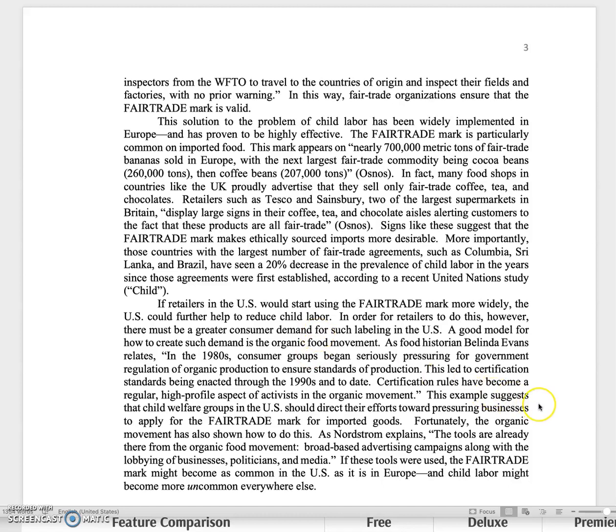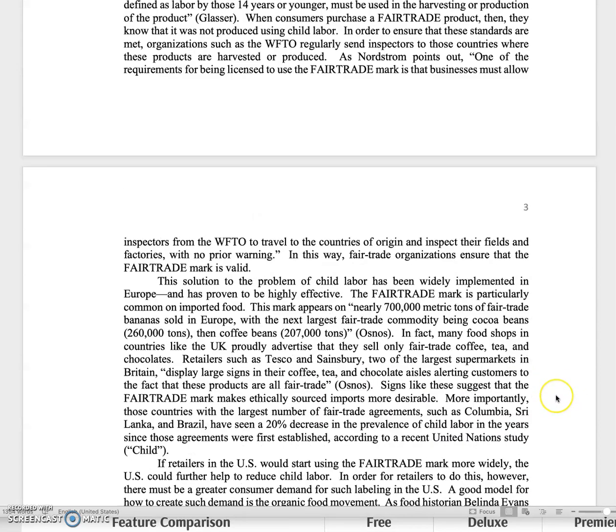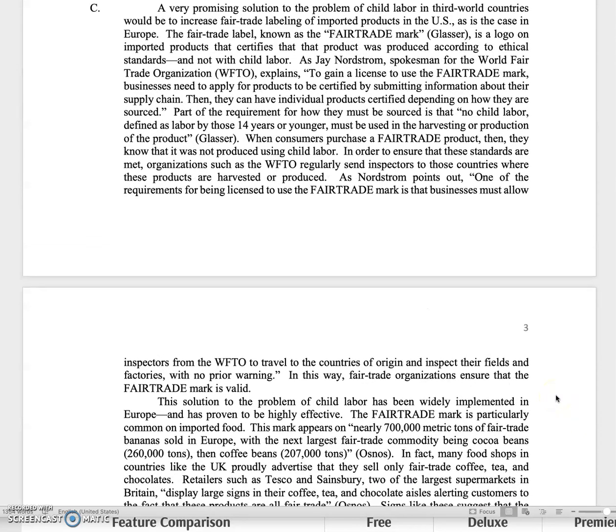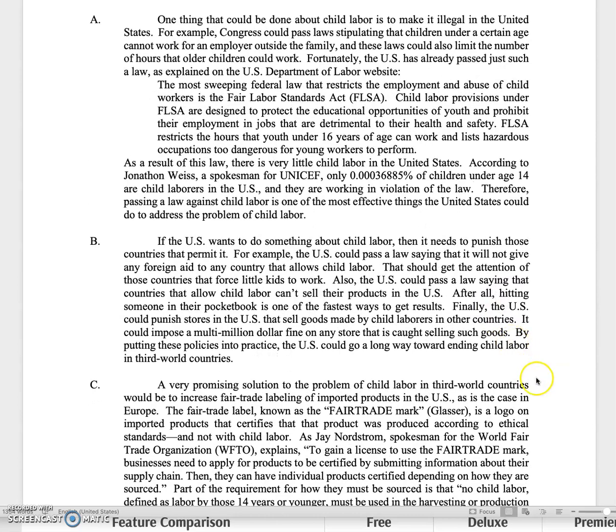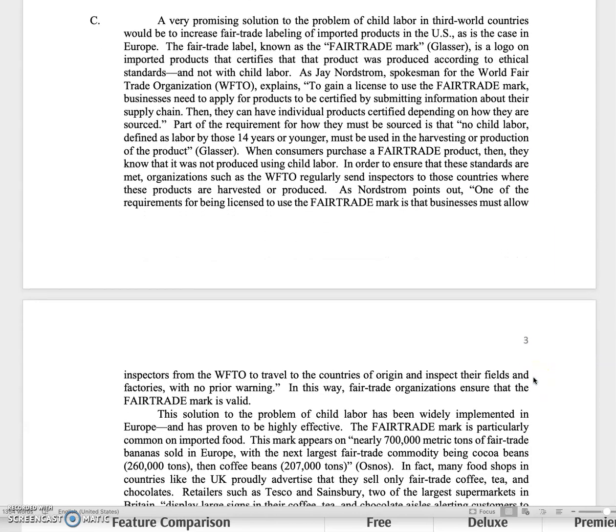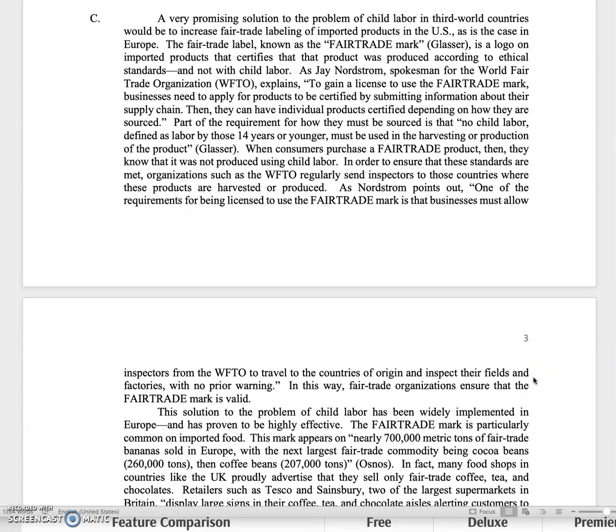So the C example is actually quite a good example of coming up with a solution, a real solution that really might work, and that the writer of this can explain how it would be implemented. Just contrast that with A or B. I mean, A and B are pretty sad when you put them up against C. So C is a really outstanding solution. So that's the kind of thing that makes for a good solution.